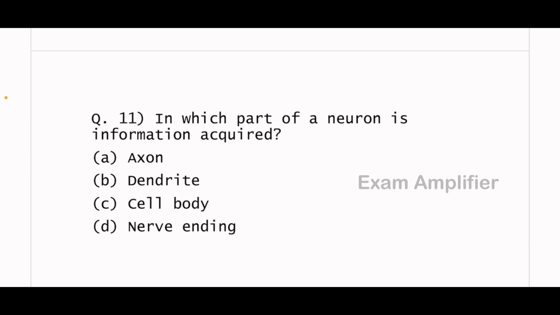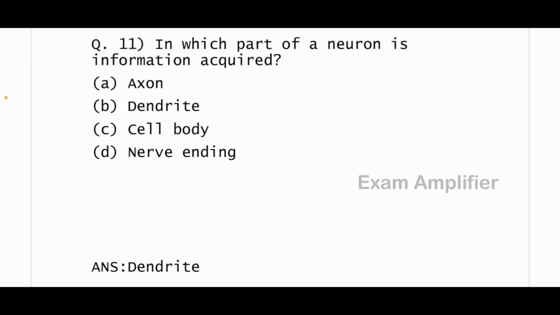11th bit. In which part of a neuron is information acquired? The answer is dendrite.